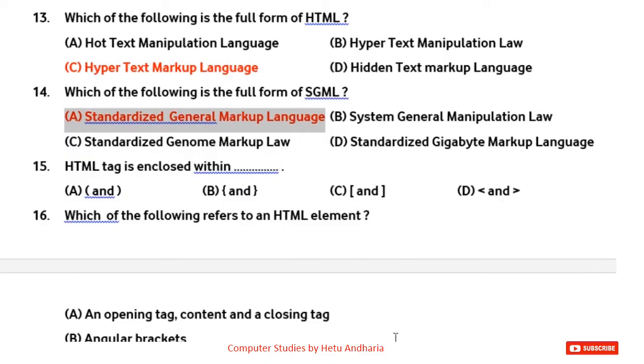HTML tag is enclosed within which type of brackets? So we all know the answer. It is enclosed in angular brackets. So here the answer could be angular bracket also, and even if the sign of angular bracket is given, okay, then that is fine.